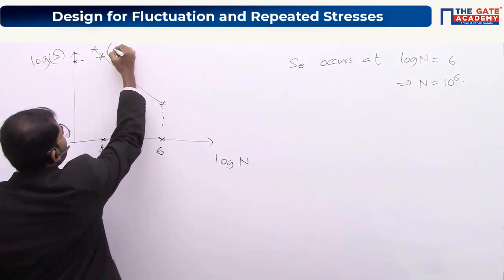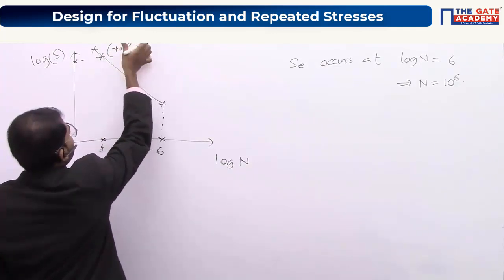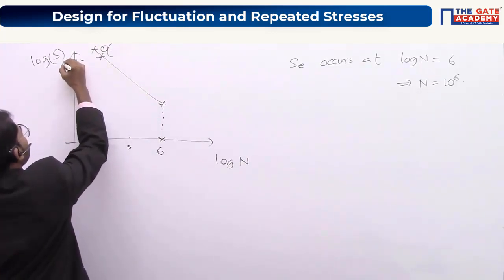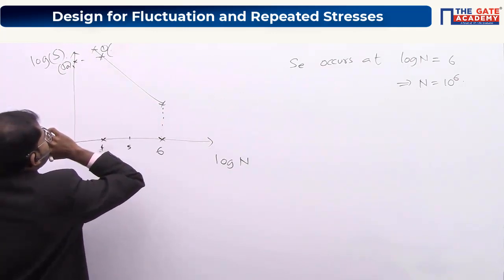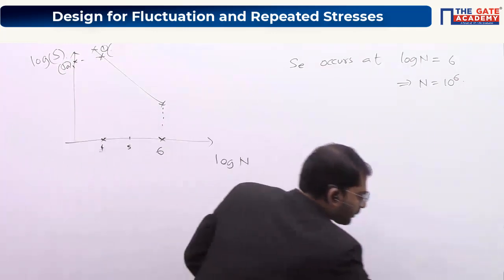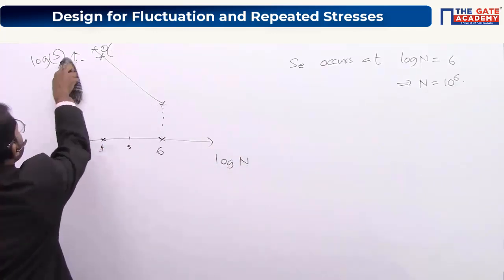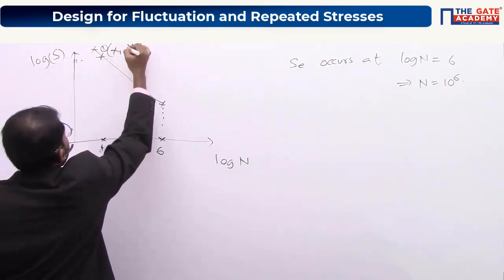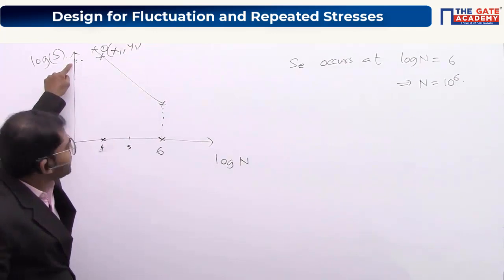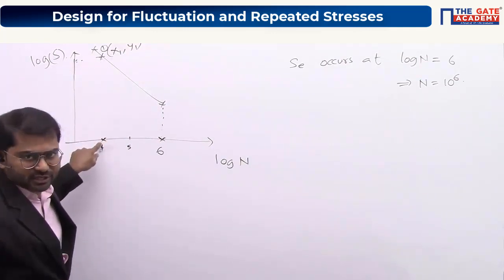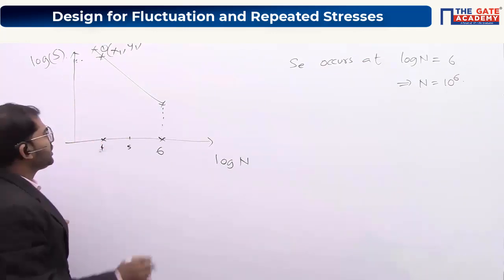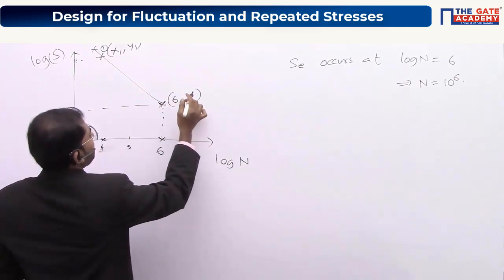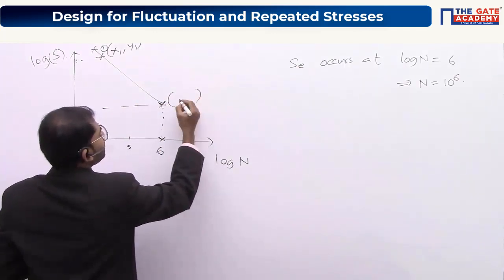So they will tell you this value x1, y1, for the first loading condition, sigma A1. They will tell you these values x1 and y1. They will say that for this amount of stress amplitude, this is the number of cycles up to which it can sustain. And they will say the endurance limit value is equal to this one. Here this is 6, and the endurance limit value will be there. So they will tell you these two values.